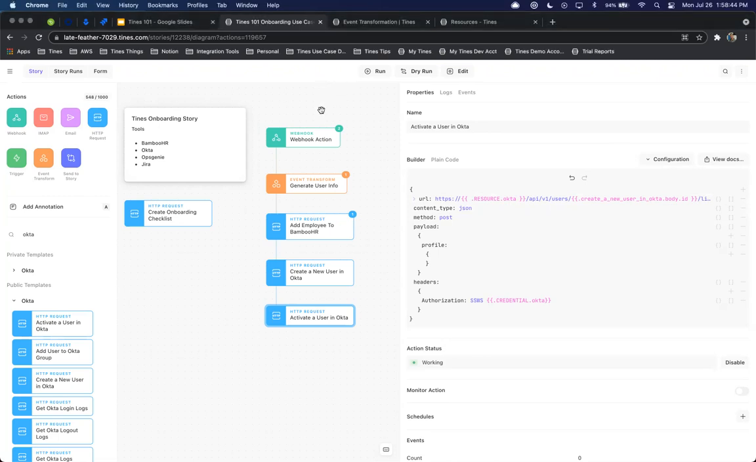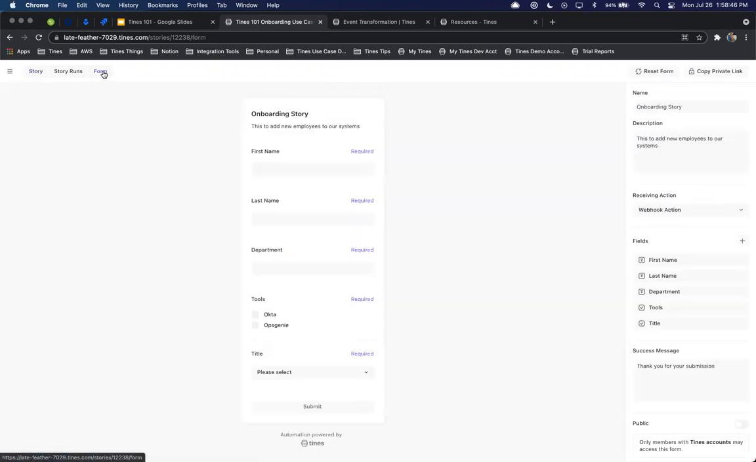So great. At this point, we've again gone ahead and created our form. We've defined our fields. We've made them required, which tools the user should be added to, and then the specific title and the department that that user is a part of.